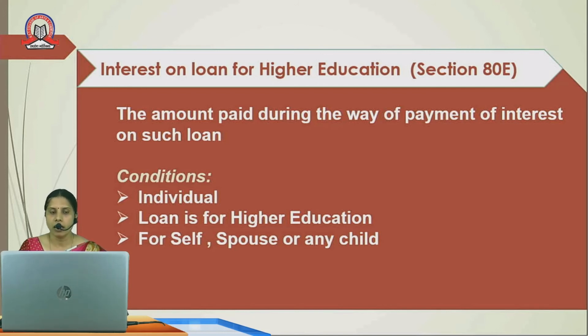Irrespective of the actual amount paid in the form of interest on the education loan, the entire amount is allowed for deduction. Now, the condition is that this deduction is allowed for individuals. The loan must necessarily be taken for higher education, that is after completion of SSC, and the loan or expenditure of the education loan must have been taken for self, spouse or any children.